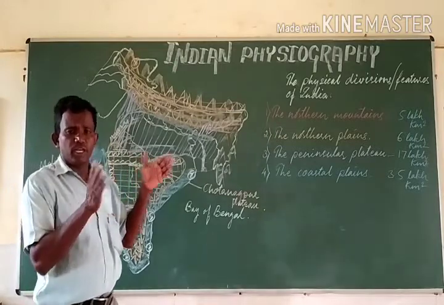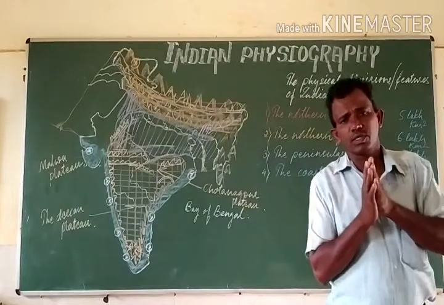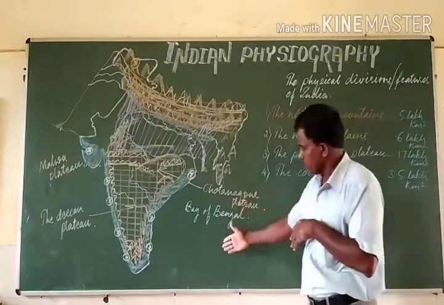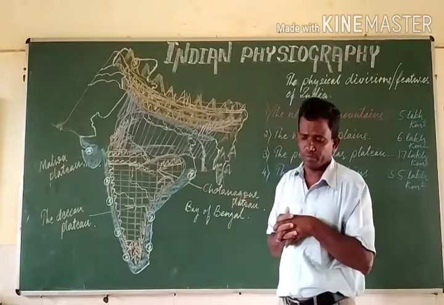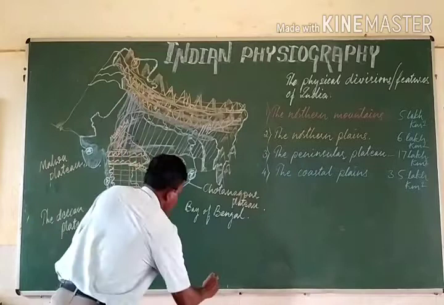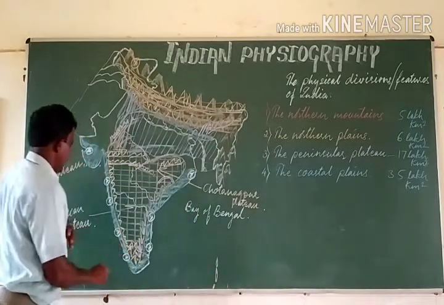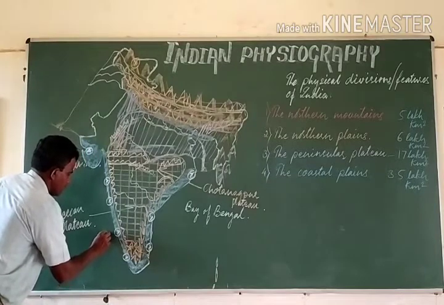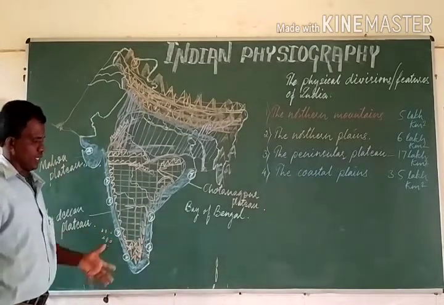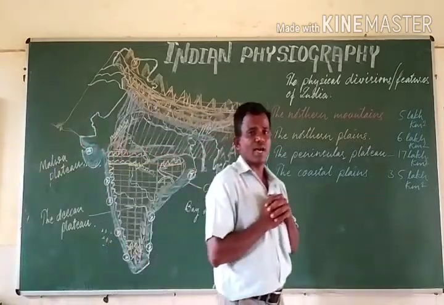But we need to know these are not the only 4 physical divisions. In addition to these, we have some islands in our country. We have some islands, say the Andaman Nicobar Islands, which are in the Bay of Bengal, and Lakshadweep Islands, which are on the west of India, say in the Arabian Sea. Say there are about 247 islands in our country.